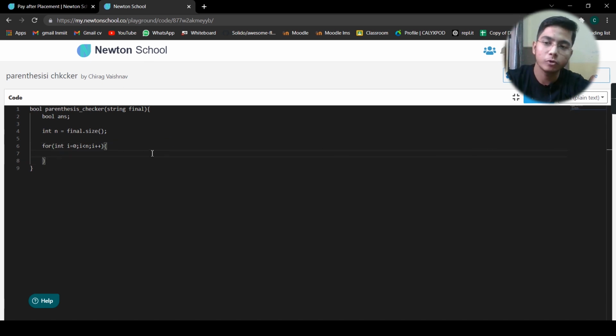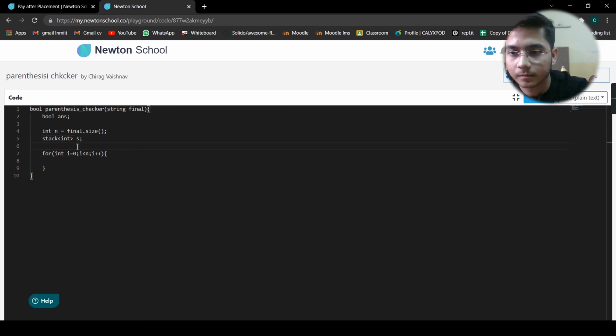Now you have to iterate the string, and while iterating we have two cases, either an opening bracket or a closing bracket. In the case of an opening bracket, you have to push it to the stack, so you have to create a stack, obviously. So stack of char s, right? So now you are iterating.